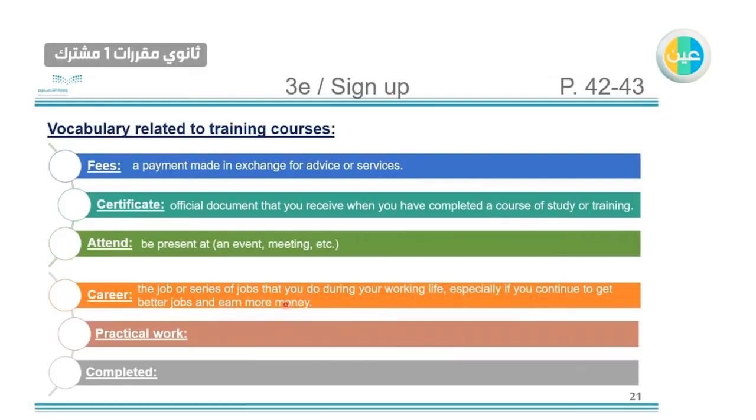So career may be more than one job. Practical work, the actual doing or use of something, like when you use your hands or your body to do something. That's what we call practical work. Completed, finished making or doing something. When you finish something, you completed it.